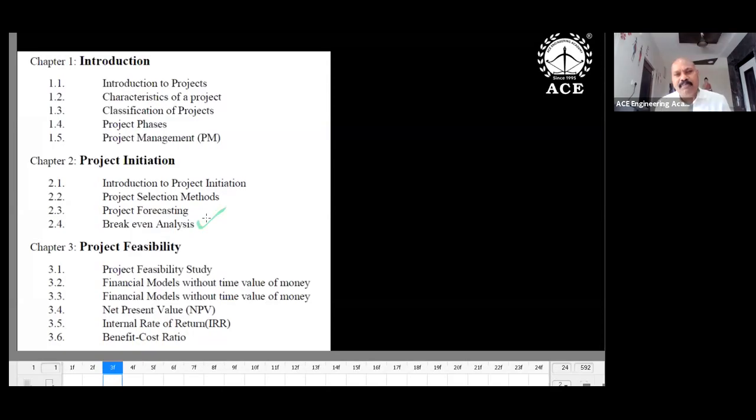So you can complete this particular topic, break-even analysis. Without fail, you have to consider this break-even analysis. Next aspect, forecasting for mechanical people. This is a very familiar topic, but for civil engineering it is a new topic. So what are the forecasting techniques?